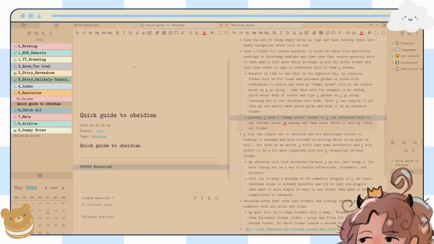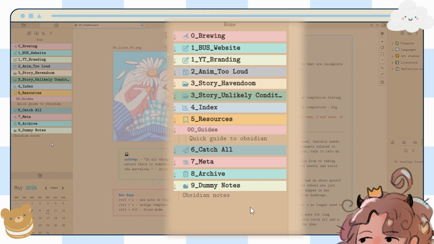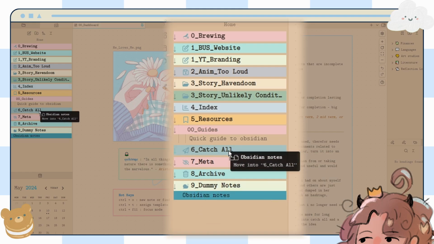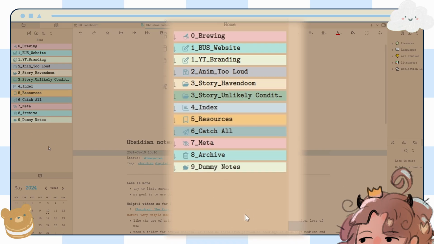And I could always reference this for when I want to go back to something, like, wait, how do I do that one thing again? I could make a new dummy note and leave it in here. And when it's done, create the guide, put it in there. And then I don't need the dummy note anymore, and I can just move the dummy notes into the catch-all. Does that make sense? My thought process here, it's so much fun.